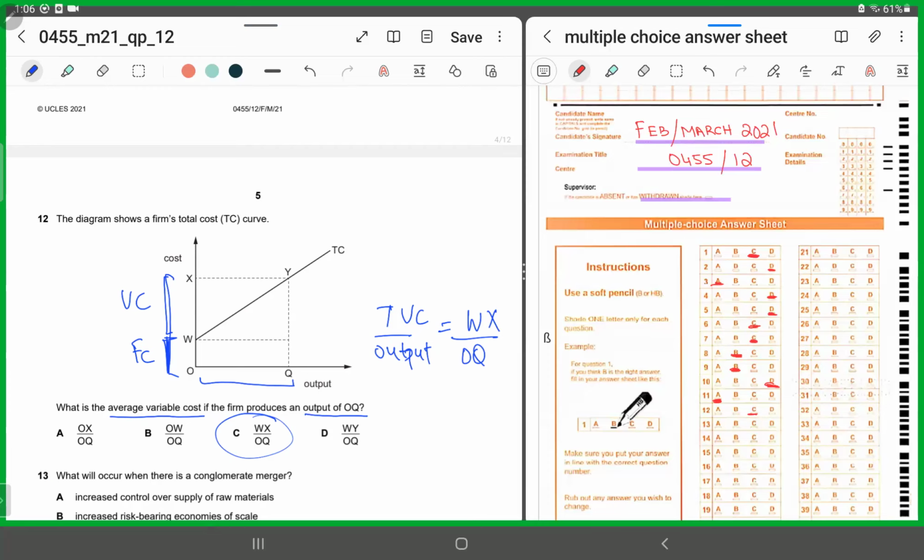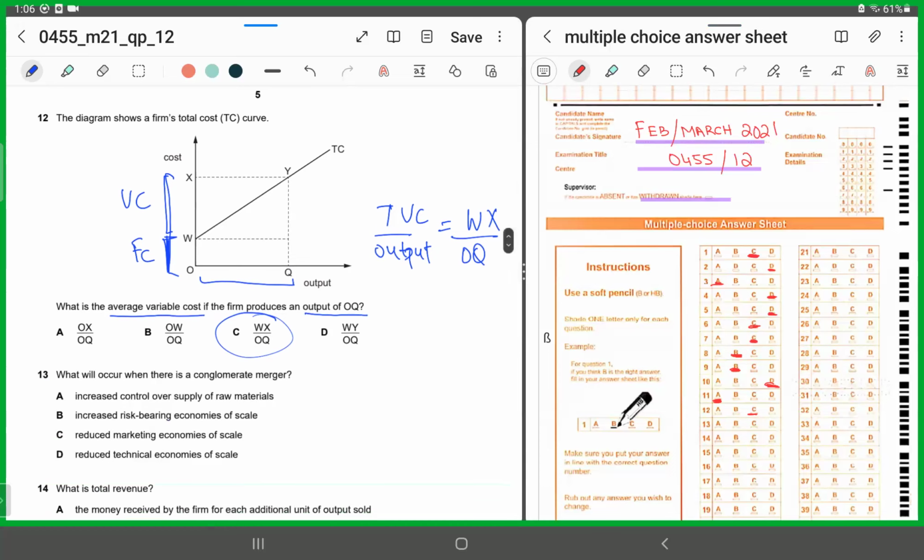MCQ number 13. What will occur when there is a conglomerate merger? First we have to identify what a conglomerate is. A conglomerate is when two firms in completely different industries merge. So what should actually happen? Should there be increased control over supply of raw materials? No, it cannot be A because this occurs in vertical mergers, in two related industries.